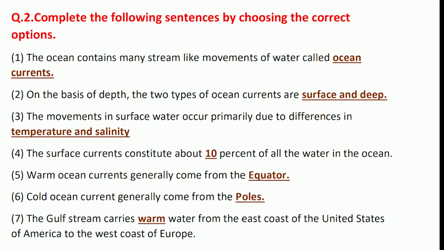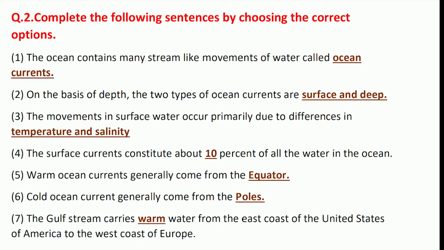The movement in the surface water occurs primarily due to the difference in temperature and salinity. The surface currents make up about 10% of all the water in the ocean. The warm ocean current generally comes from the equator.